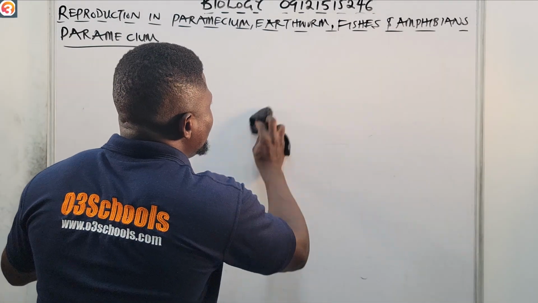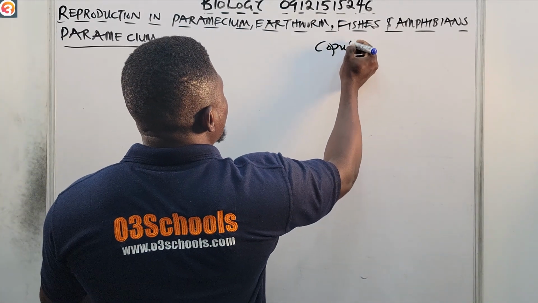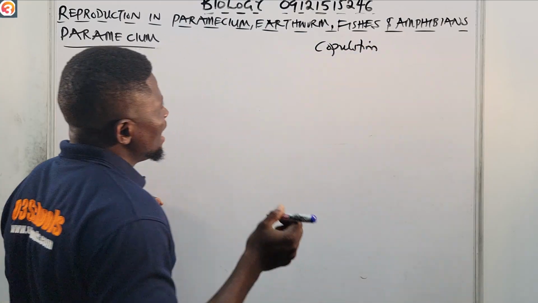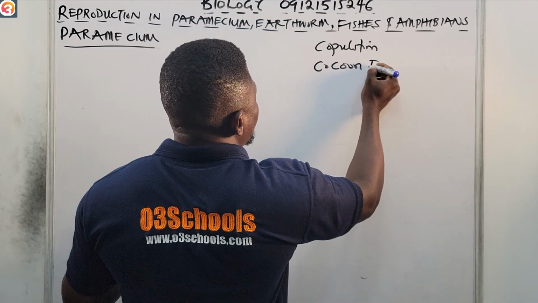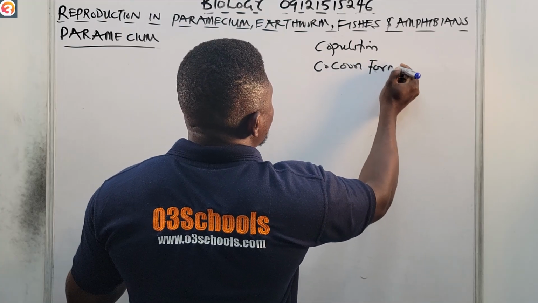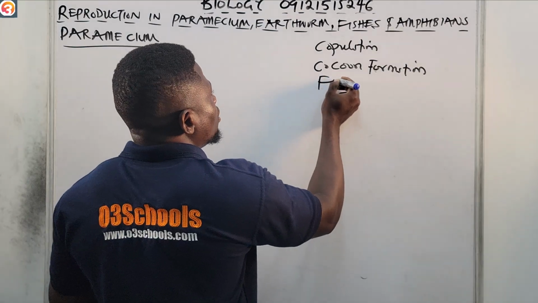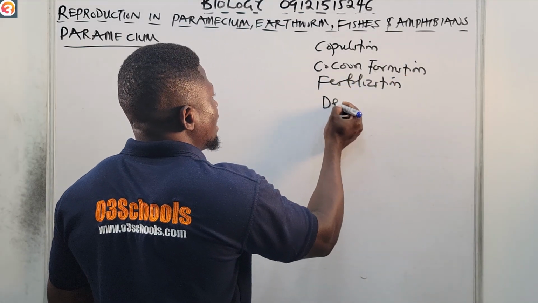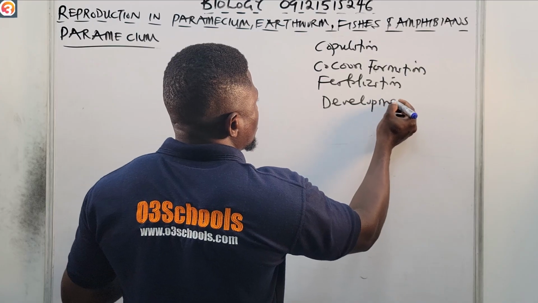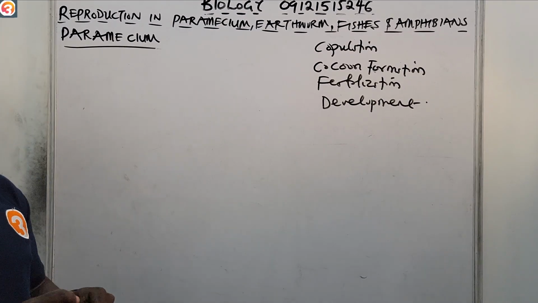The next stage after copulation is cocoon formation. Then the next stage is fertilization, and the last stage is development. As usual, let us quickly run through each of these steps together.